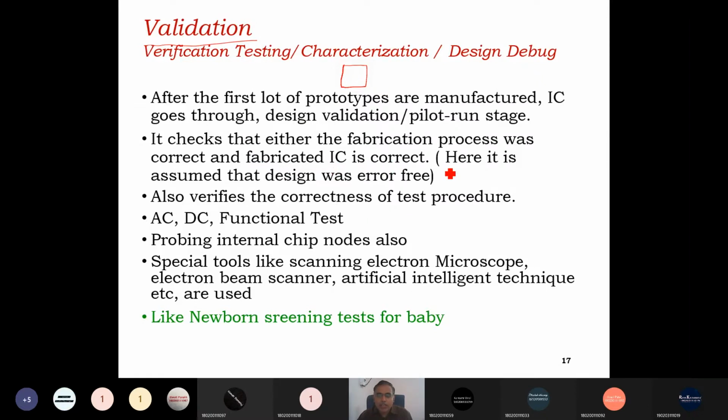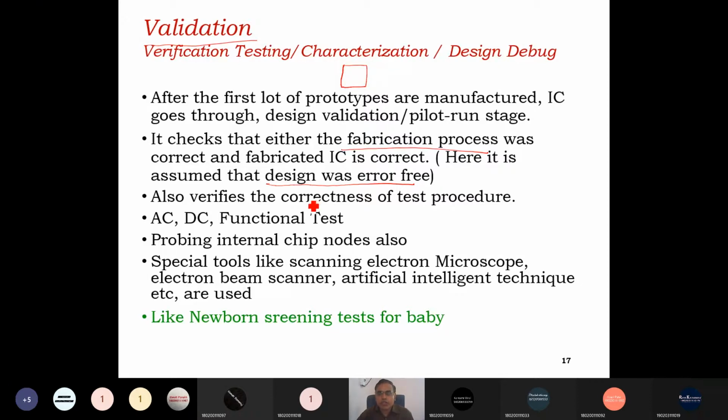Here it is assumed the design is error free because it comes after verification. If a bug is found in validation, then the bugs are from the fabrication process. So the bugs are due to process variation in fabrication.